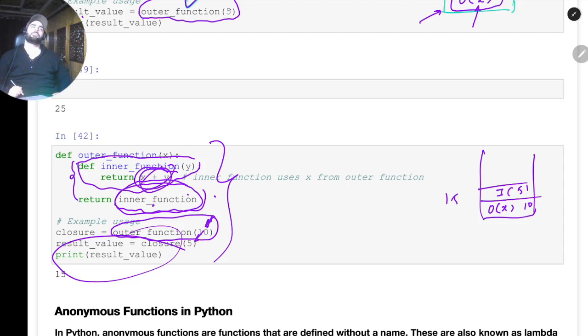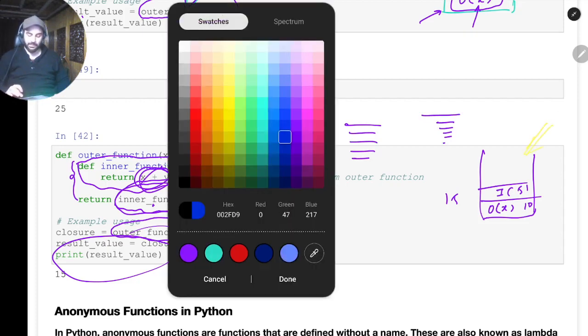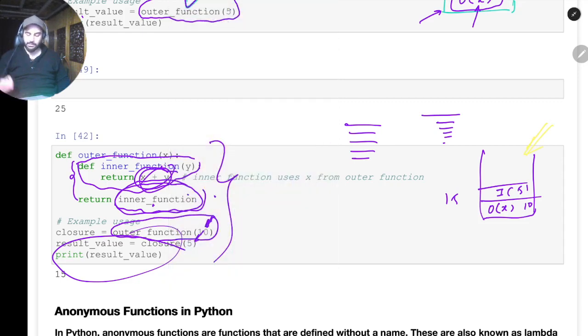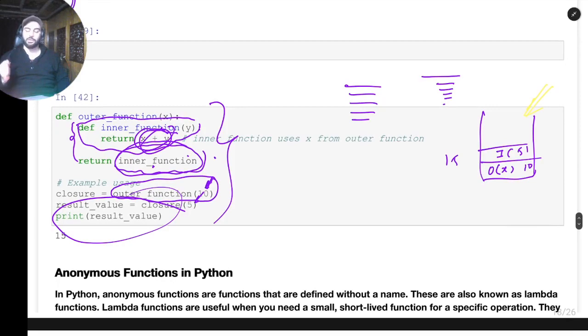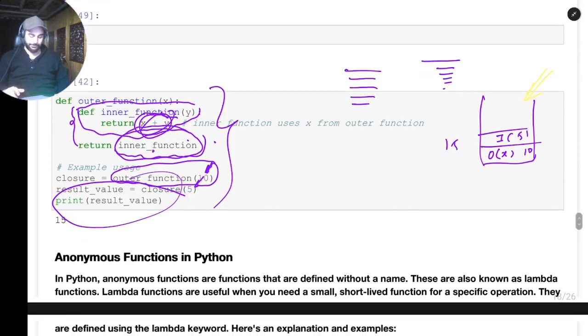You will frequently see a function calling a function within itself, or it might not even be nested. There are some functions which will go in order. Sometimes we'll have functions in order, sometimes we'll have nesting, where one function calls another function inside. I hope this nesting of functions is clear and you got the concept of the calling stack. By calling stack I mean the computer's memory keeps a stack of the function calls, and whenever a function completes its execution, only then will it evict or pop it out.